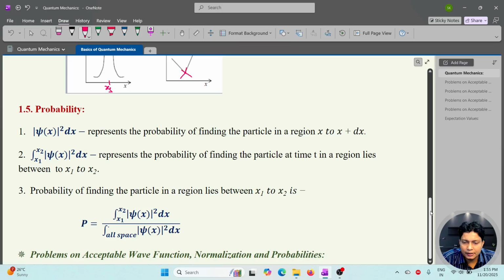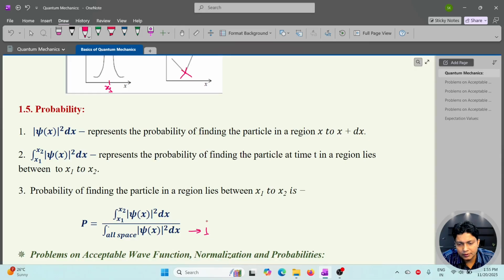If the wave function is normalized, this value will be 1. So let's try to solve some problems on this: how to find the acceptable wave function, how to calculate the normalization constant, and the probabilities of the system.